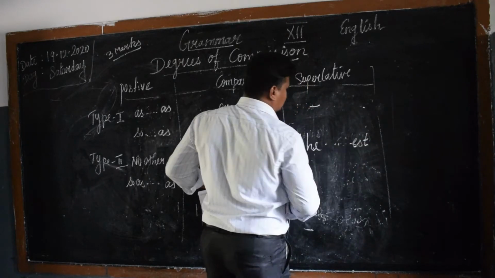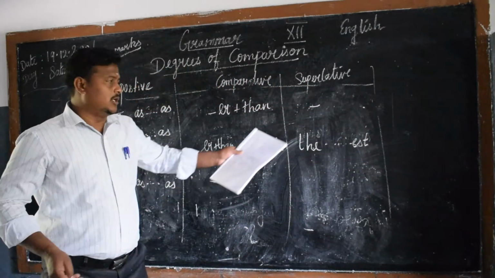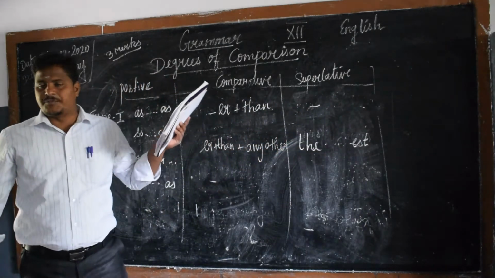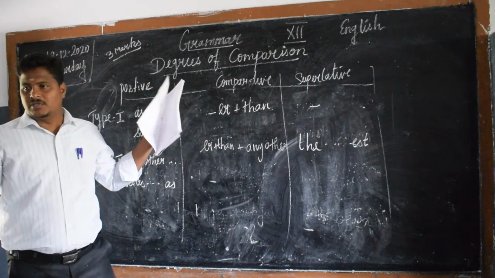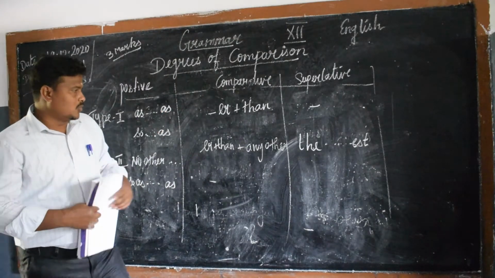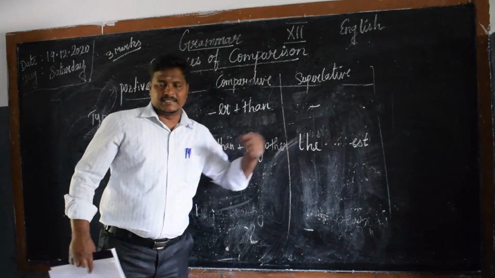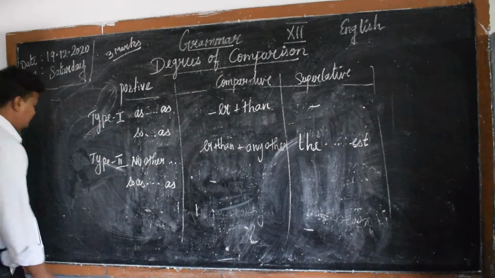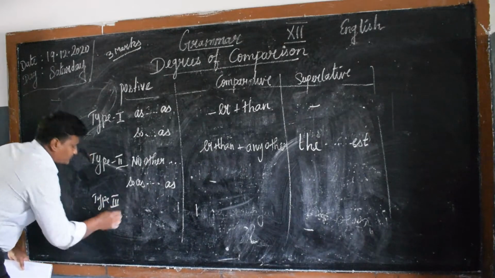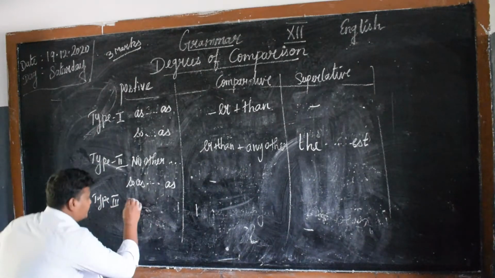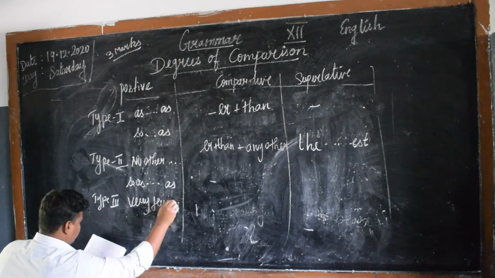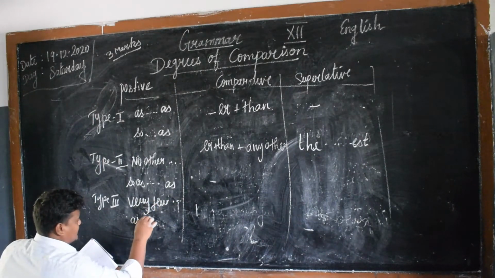In the first type you can also use est, but there's no proper transformation of superlative to comparative. Okay, so the est. Then third type, look at type 3. Very few, as.